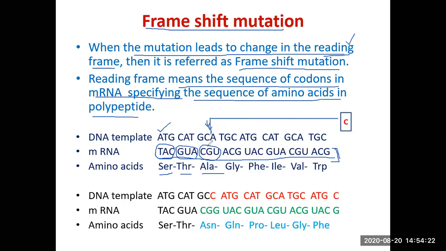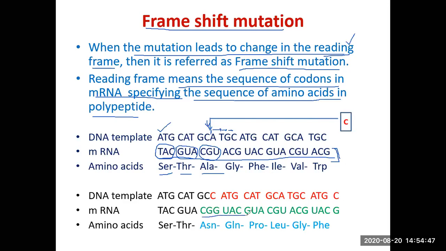You have a C and this entire nucleotide sequence beyond this point shifts one nucleotide towards the right hand side. So A has shifted here, T has shifted here, G has shifted, C has shifted like this. So you have one nucleotide shift on the right hand side, which is reflected in the messenger RNA.